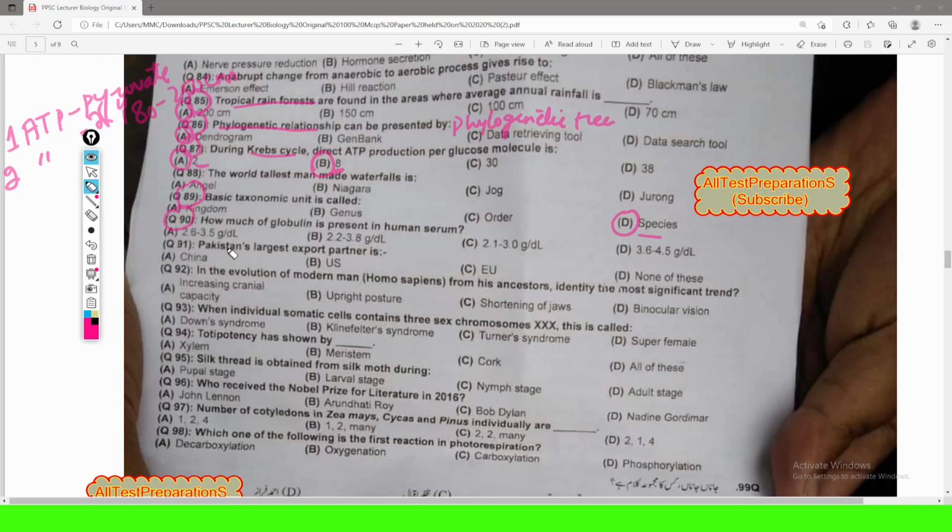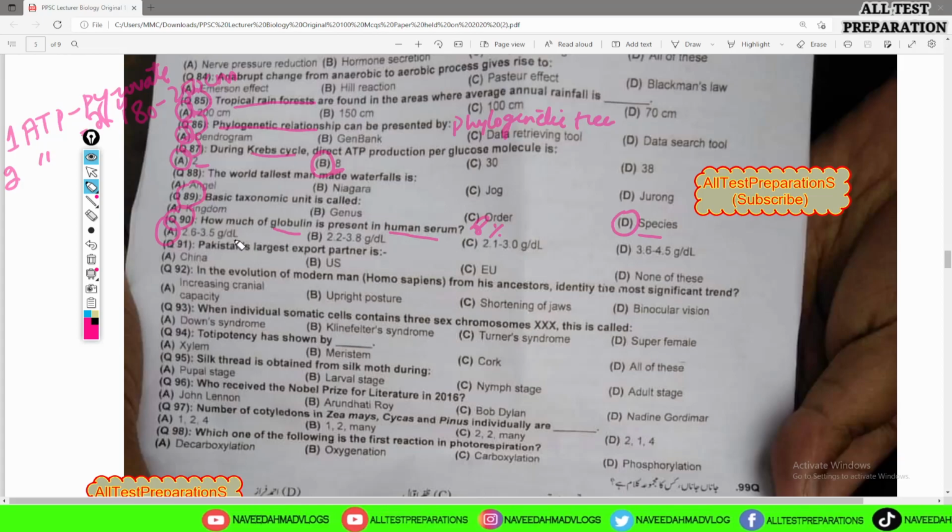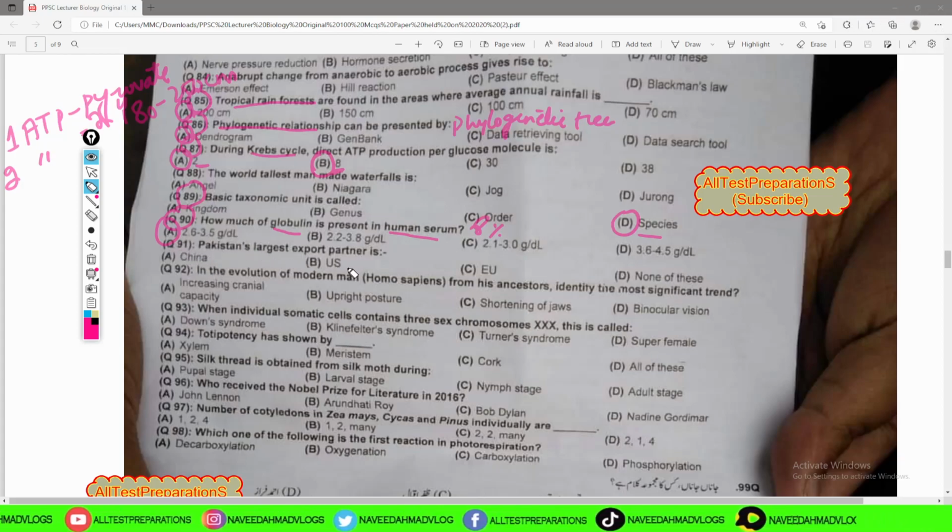MCQ number 90 is: how much globulin is present in human serum. Human serum contains about 8% of globulin, and it is equal to 2.6 to 3.5 gram per deciliter. MCQ 91 is from the general portion.